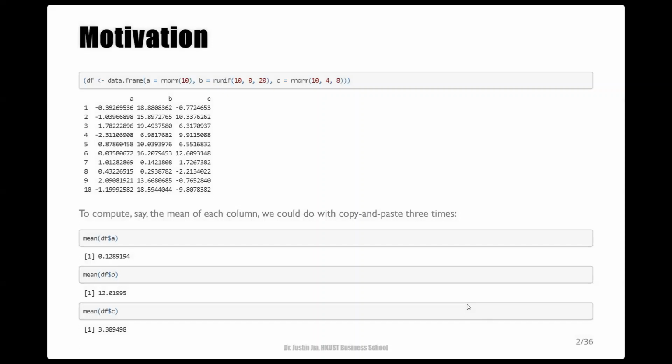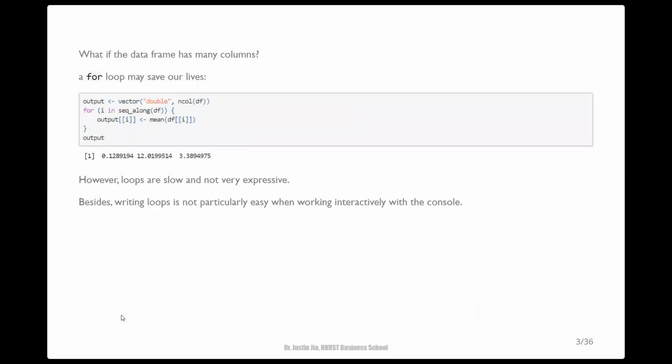To motivate loop functions, let's say we are analyzing a data set stored in the form of an R data frame, and we want to compute, say, the mean of each column. We could do copy and pasting 3 times and retrieve these 3 columns individually. But what if the data frame has many columns? As we've already learned about loops, like for loops and while loops, here we can write a for loop to iteratively compute column means for a very large data frame.